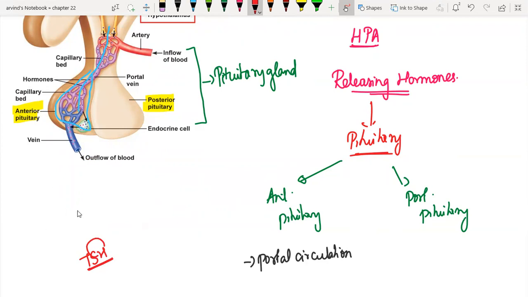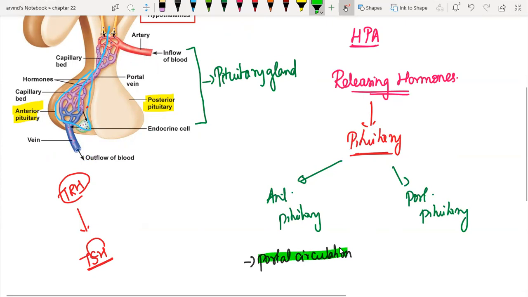For activation, you need TRH. This TRH from the hypothalamus goes all the way through this portal circulation, these vessels carry the TRH and convey it to the anterior pituitary, where it stimulates TSH, and from the anterior pituitary it gets into the bloodstream. This is what I mean by portal circulation.